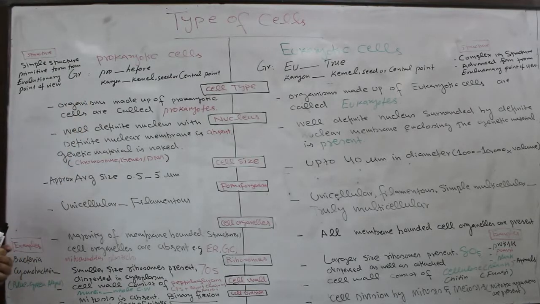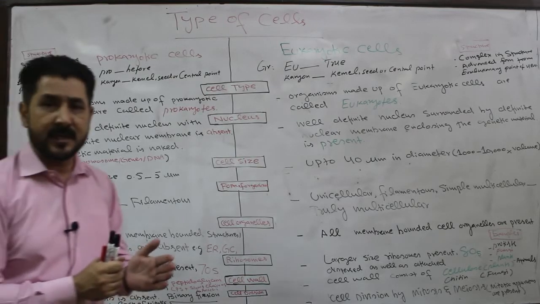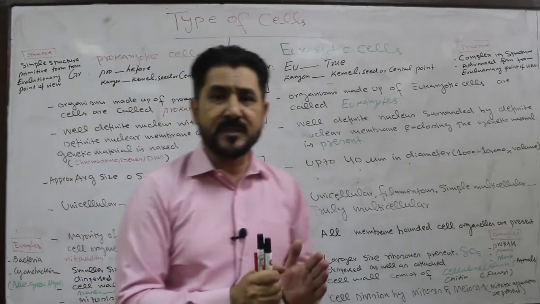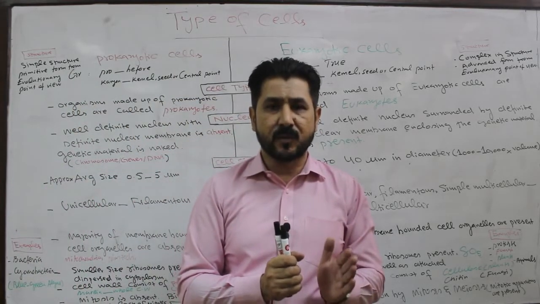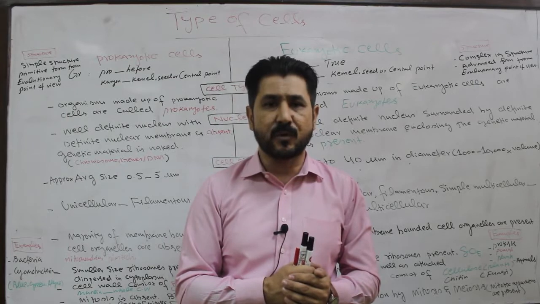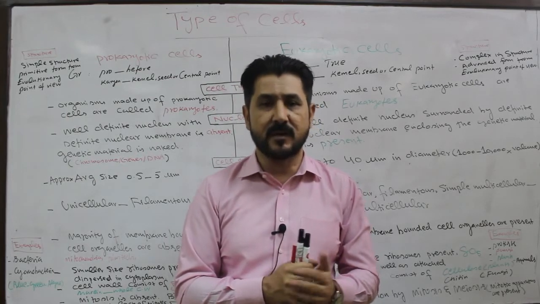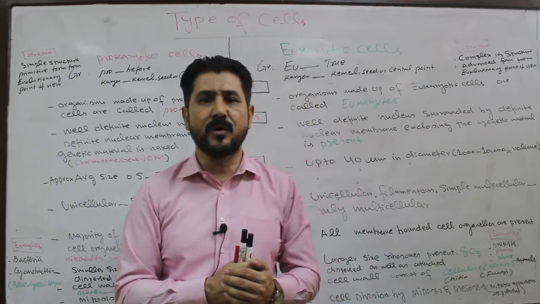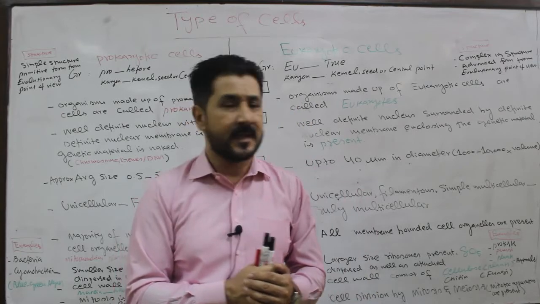Organisms made up of prokaryotic cells are called prokaryotes. Those organisms which are composed of prokaryotic cells are called prokaryotes. Prokaryotes are the organisms having prokaryotic cells in them.